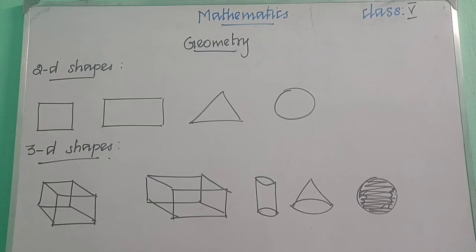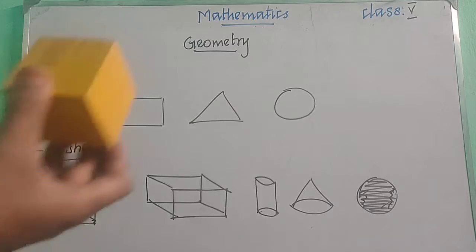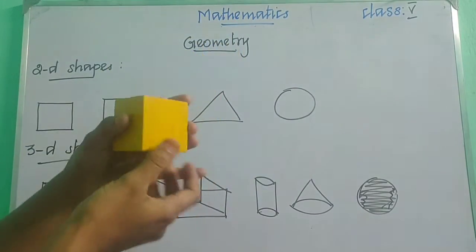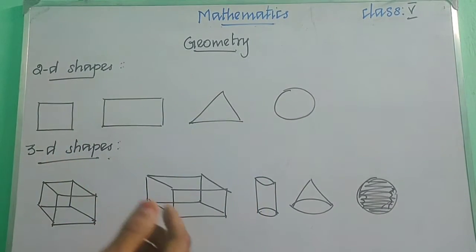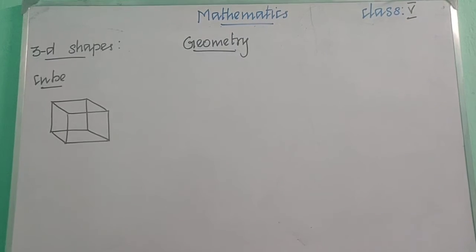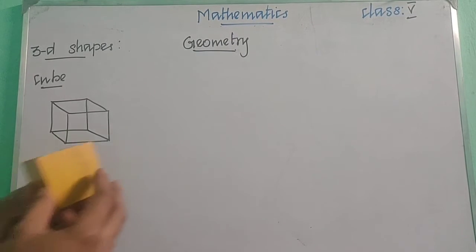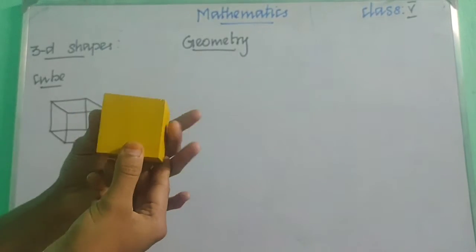So let me teach you about the 3D shapes one by one. The first shape we are going to learn is the cube. This is a cube. We have learned about the properties of a square, rectangle, triangle and circle. As with those, we are going to learn about the properties of 3D shapes. Children, we have said that a 3-dimensional shape has 3 dimensions, right? So what are the 3 dimensions?